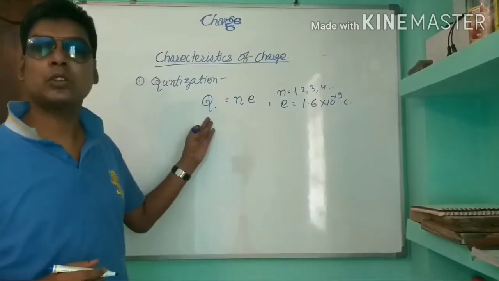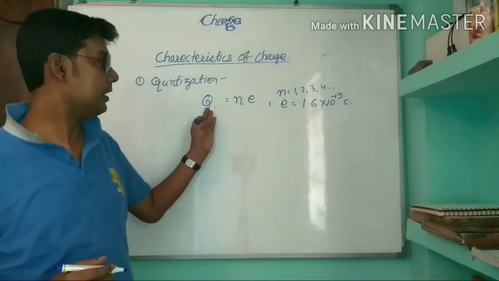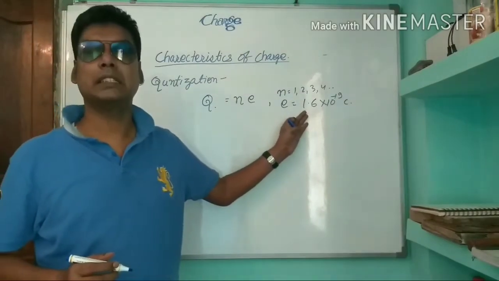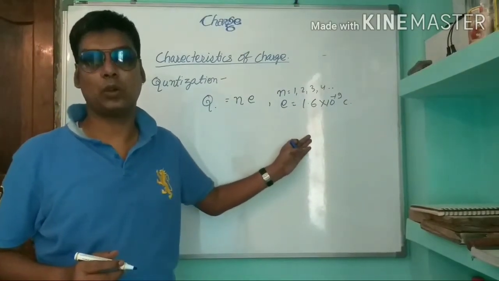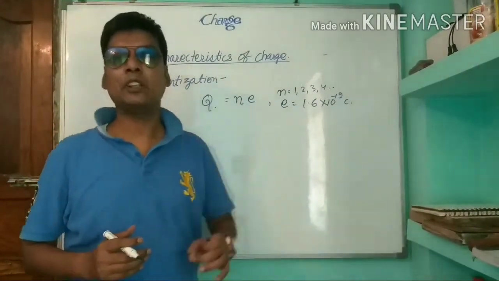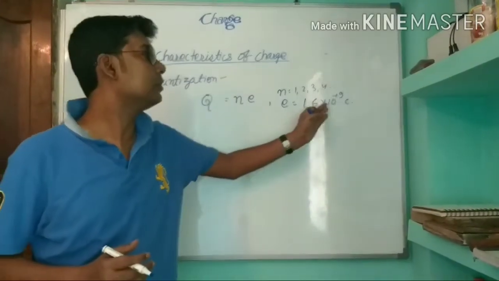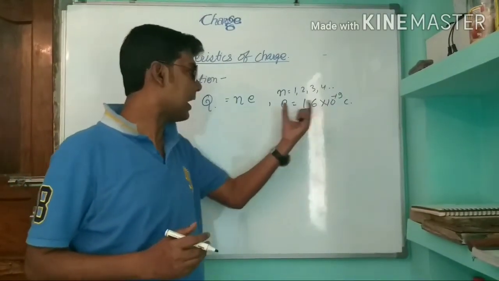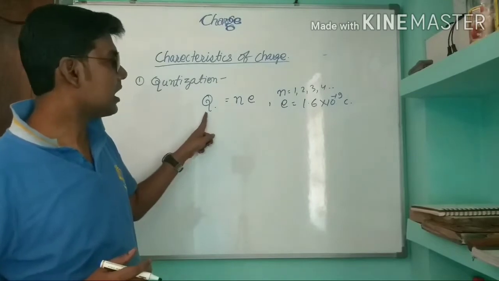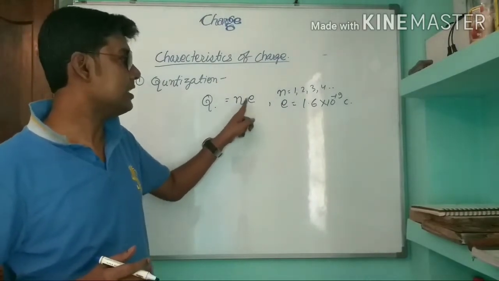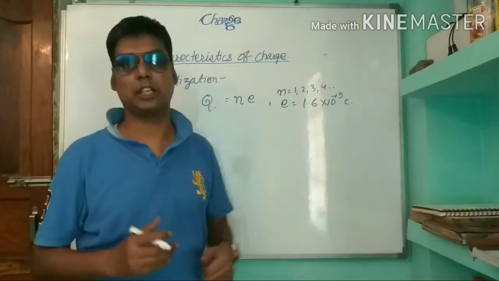So the charge on an object may be n into e, that means multiples of 1.6, that means 3.2 and so on, 4.8 etc. into 10 to the power minus 19 coulomb, but it cannot be 0.5 into 10 to the power minus 19 coulomb. It acts as a packet. So total charge on an object q equals n e, where n is 1, 2, 3, 4 etc.